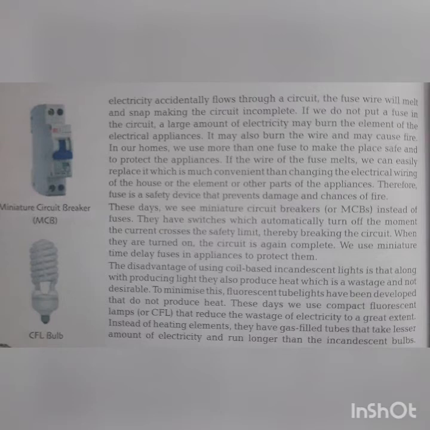We do not use the bulbs that are coil based, because the coil, by producing light, also produces heat. And to minimize this, the fluorescent tube lights have been developed that do not produce heat. We use compact fluorescent lamps, which are also known as CFLs, that reduce wastage of electricity and also do not produce heat. These CFL bulbs have gas-filled tubes that consume less electricity and also do not produce heat.